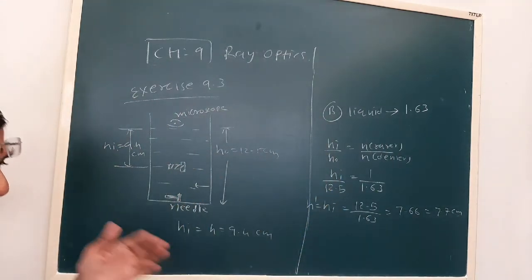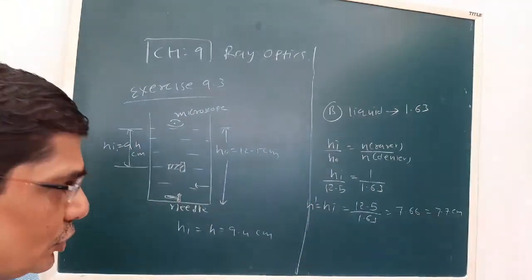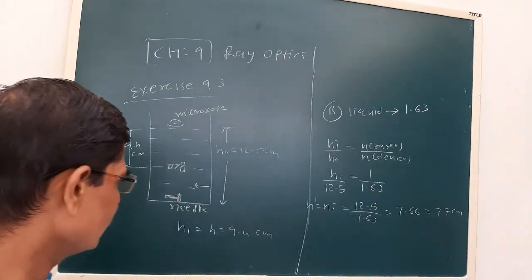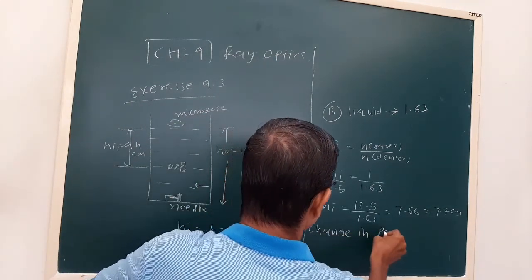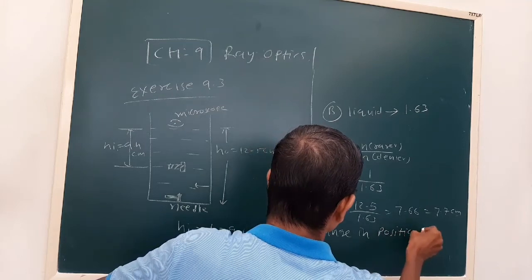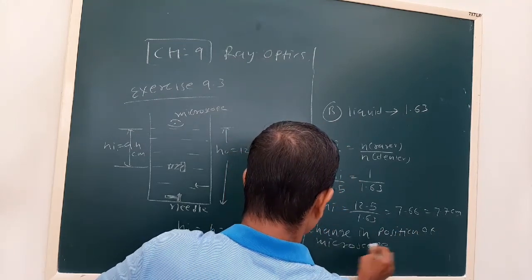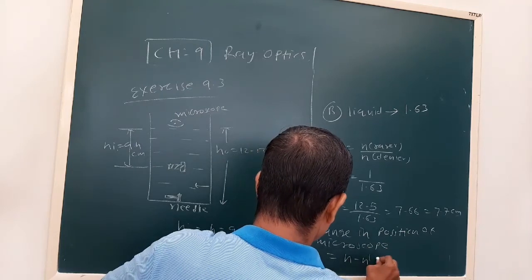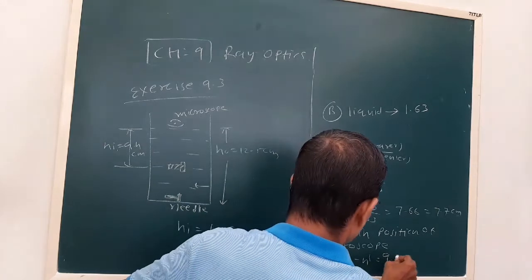Now the question says how much we have to change the position of the microscope. So the change in position of the microscope will be H minus H dash. Initially H we obtained is 9.4.